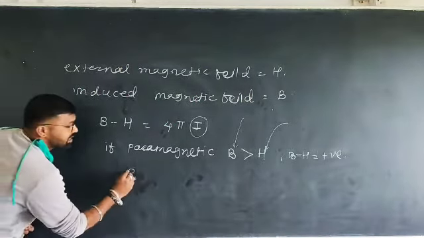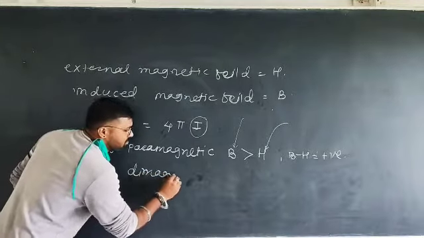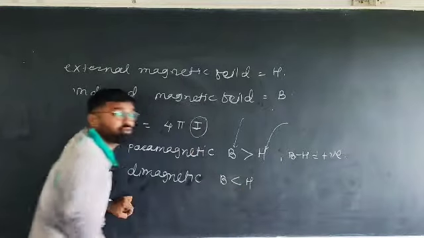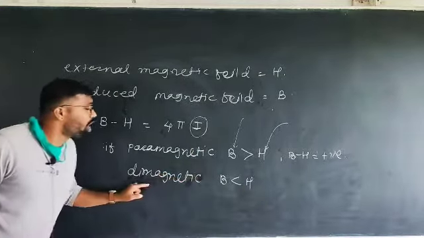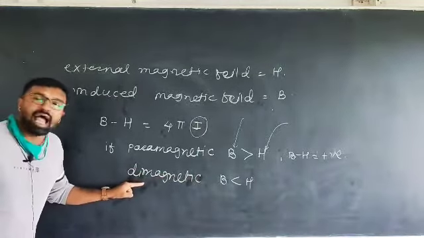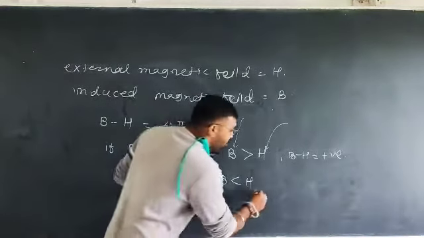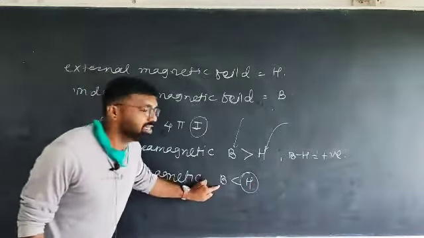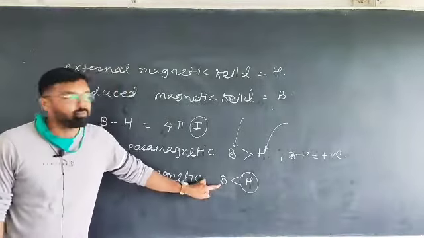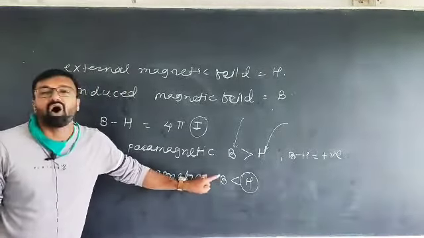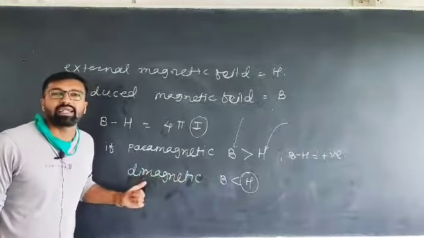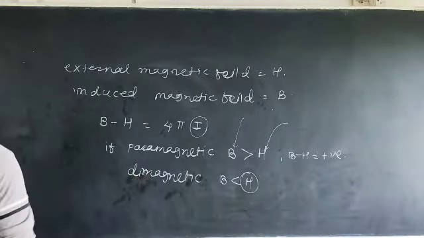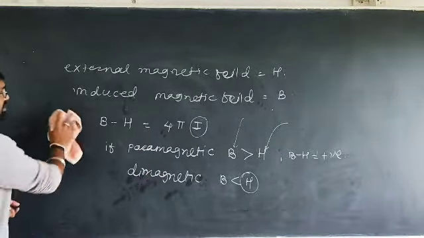right? Second condition, if the substance is diamagnetic, then B is always less than H. Why? Because all electrons are paired, that is, diamagnetic nature is there. Therefore, as we increase the strength of the external magnetic field, repulsion goes on increasing. That means the induced magnetic field goes on decreasing because of diamagnetic nature. It feels repulsion. Okay, these are the two conditions for paramagnetism and diamagnetism, right?